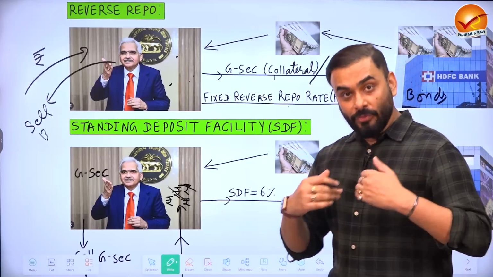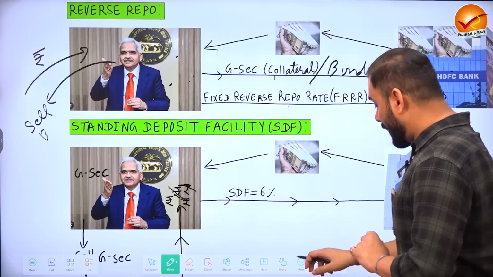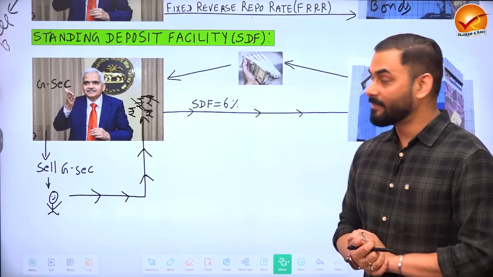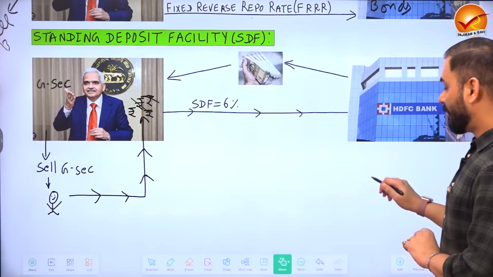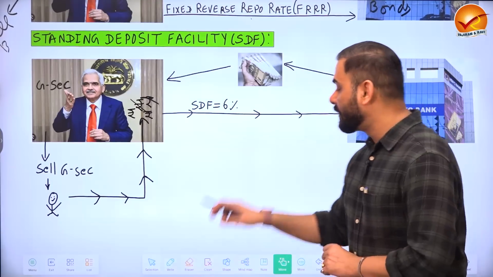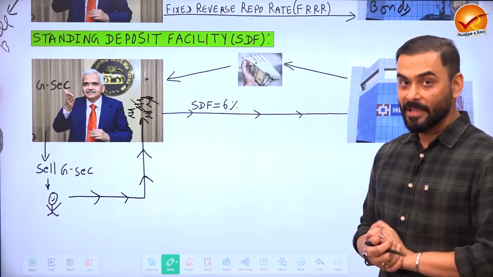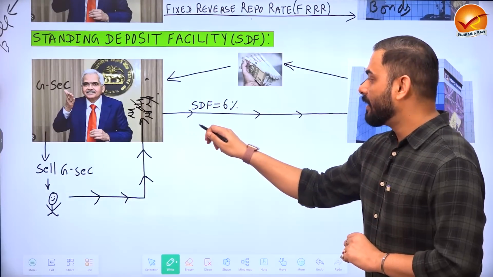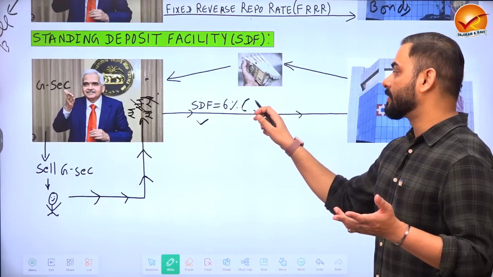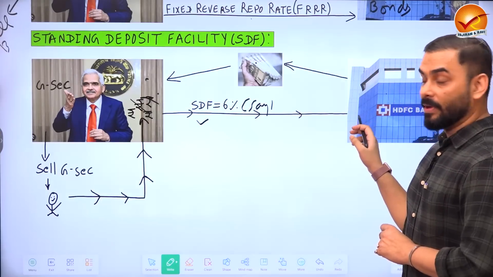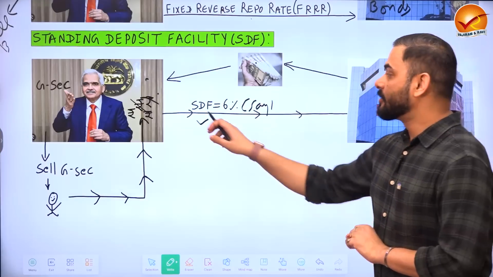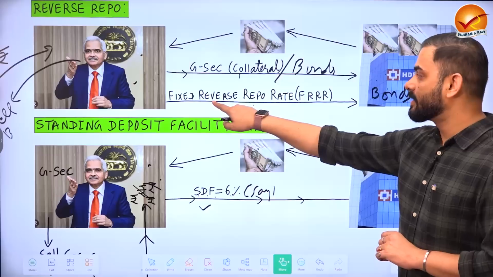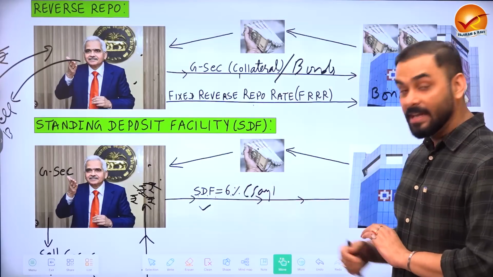To remove this problem from the banking system, the Reserve Bank of India developed something called a standing deposit facility. What is a standing deposit facility? Under the standing deposit facility, if a bank like HDFC wants to deposit its cash with RBI, RBI will not give any government bond to HDFC. RBI will only provide a rate of interest, for example, like 6%. This is an example. This rate of interest is called the standing deposit facility rate. In the earlier case, what was the rate of interest called? Fixed reverse repo rate. Now it is called the standing deposit facility.